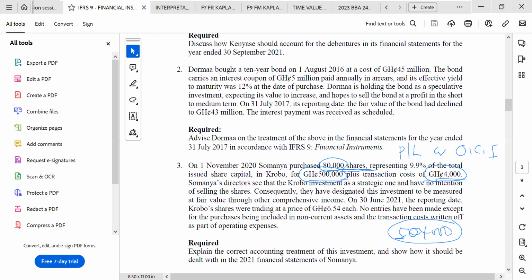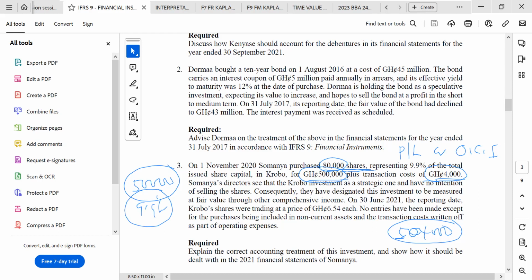This is equity, so you have to receive dividends at the end of the year. Do we have any issue about dividend payment in the question? No. But if there should be a dividend payment, assuming the company has paid a dividend of 50,000, what will be the portion of the dividend that will be for Somanya? 9.9%. Okay, that will be 9.9%. So if there's a dividend paid, you calculate Somanya's portion of the dividend and send it to what? Profit or loss as finance income.